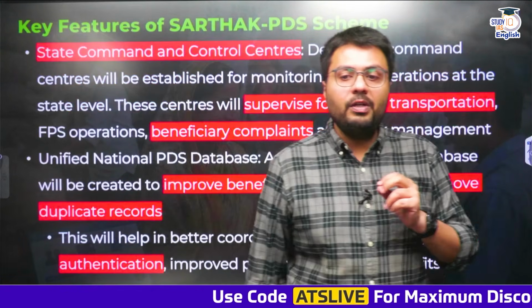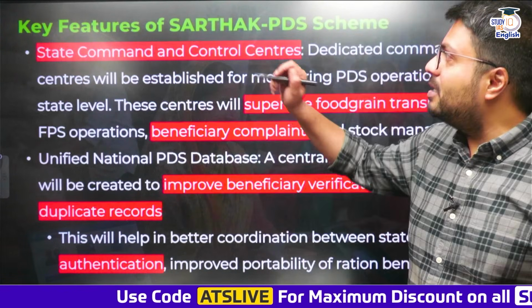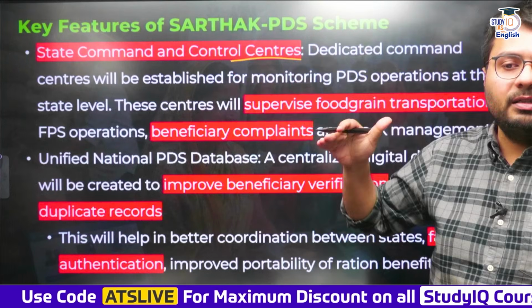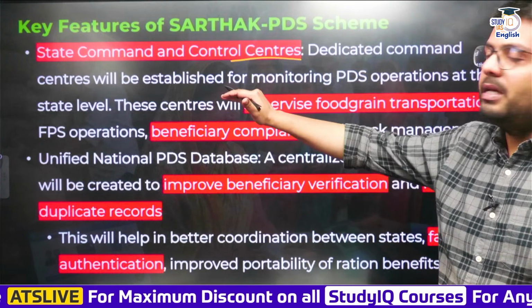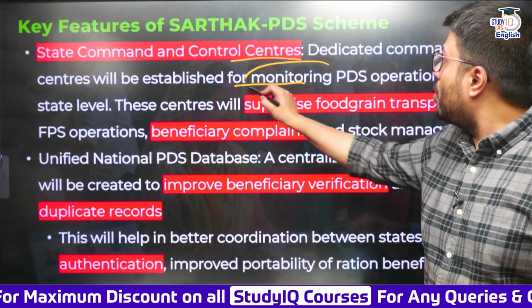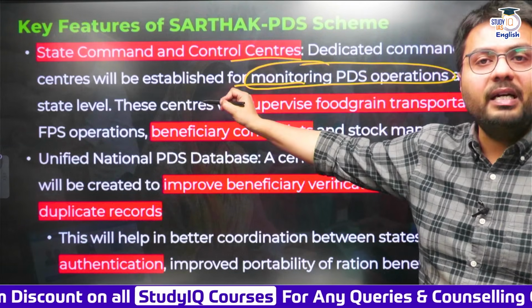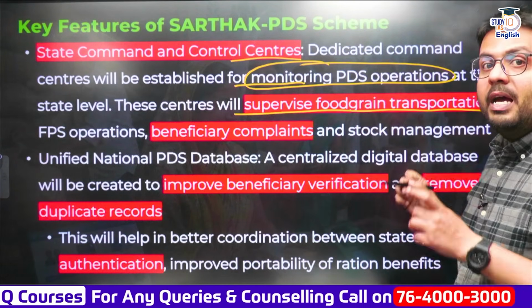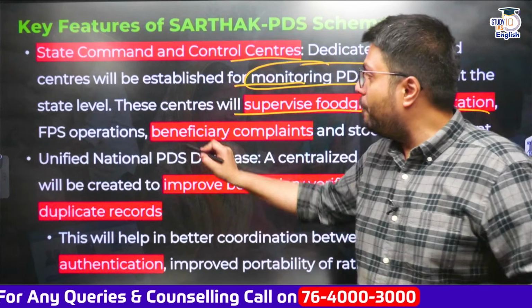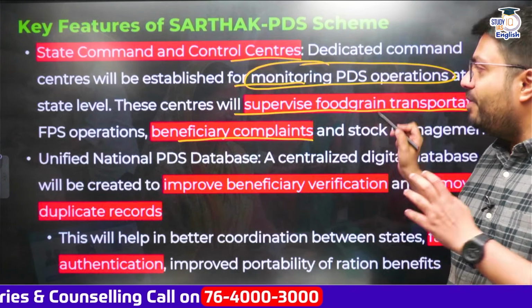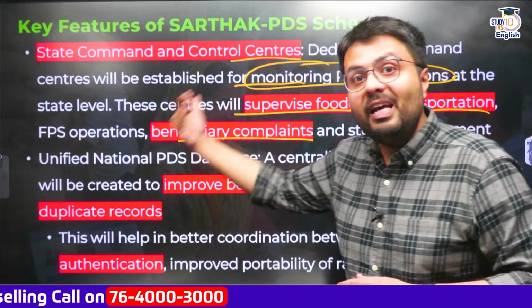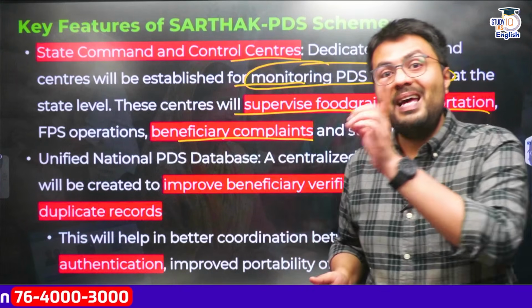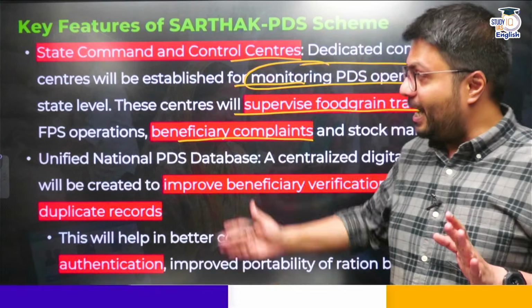The third feature of the scheme is that it ensures that state command and control centers are established. These are dedicated command centers which will be established for monitoring the PDS operations at the state level. So here these centers will be supervising the food grain transport. They will also map the FPS operations and will ensure that beneficiary complaints, if and when they are made, are rectified and addressed at the earliest possible time.